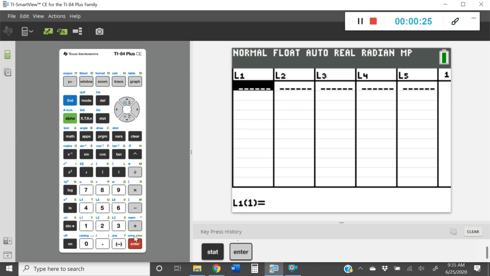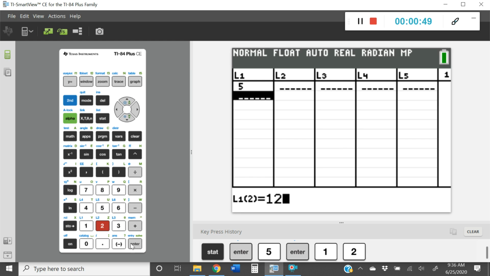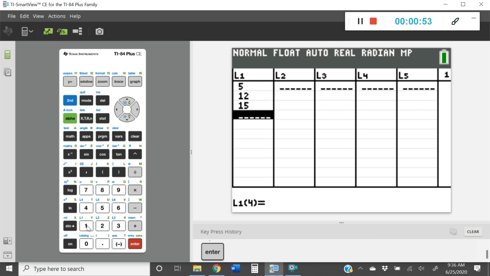This should bring up your L1, L2, L3, or your list columns. We're only going to be working with L1 and L2. I'm going to first start by putting all of my X values, or my independent variables, into my L1, or my list 1 column. So I'm going to go ahead and do that. My data is going to look like this: 5, and then I'm going to press Enter, 12, Enter, and so forth, until you finish the data set for the X values.